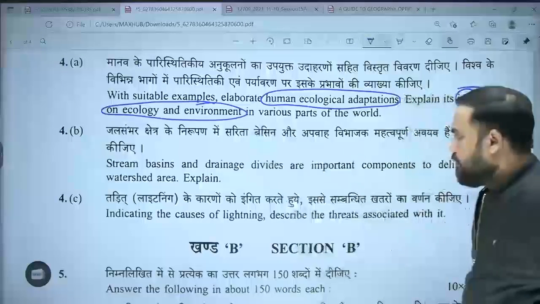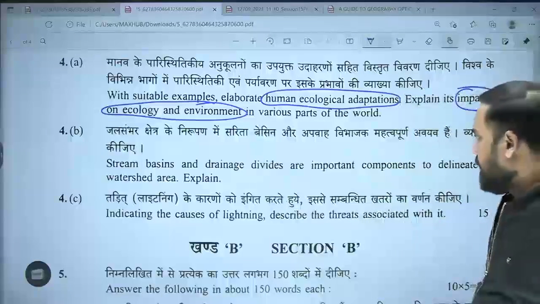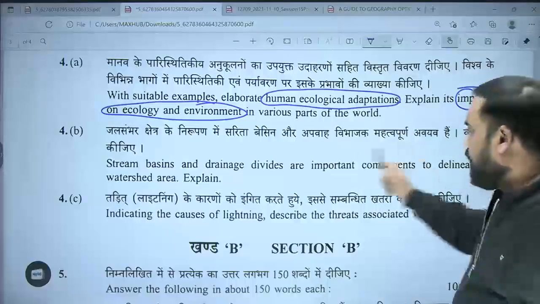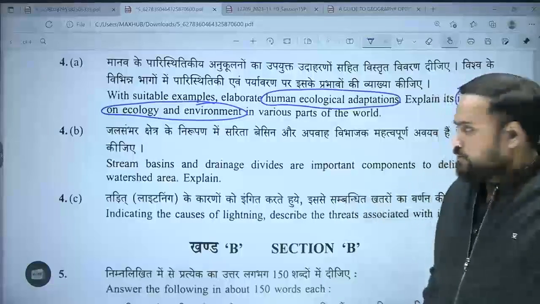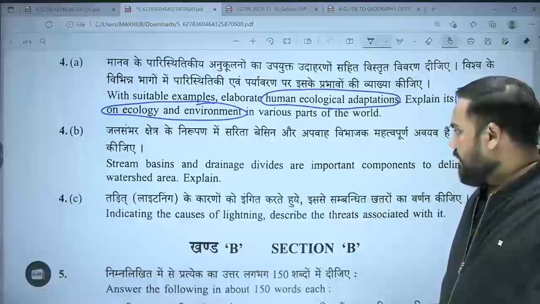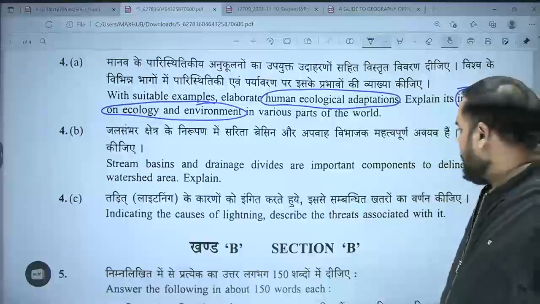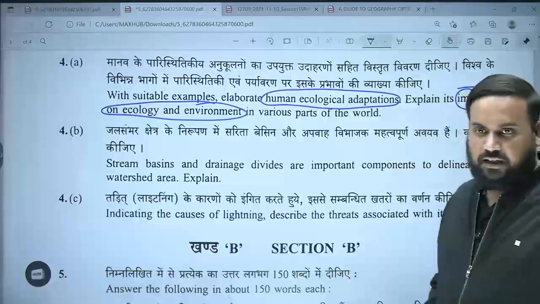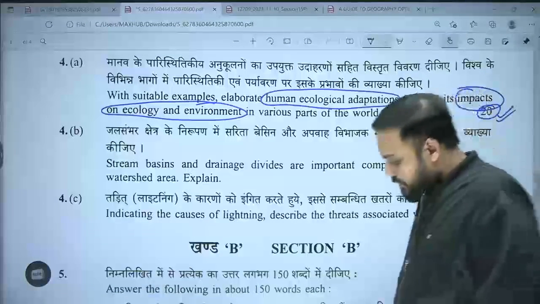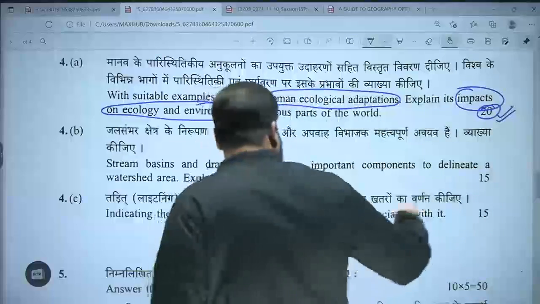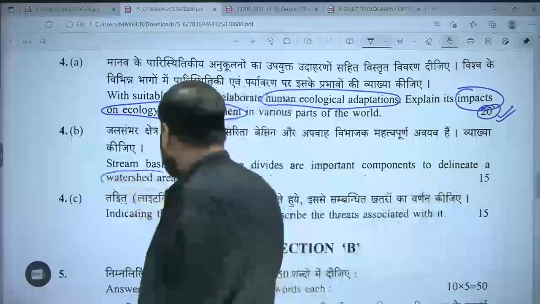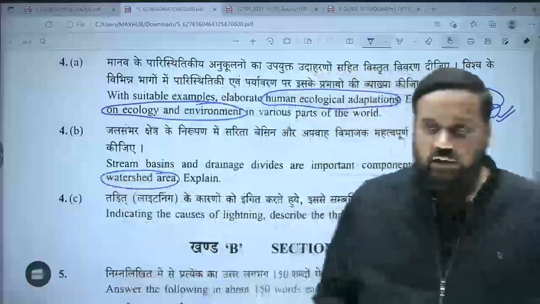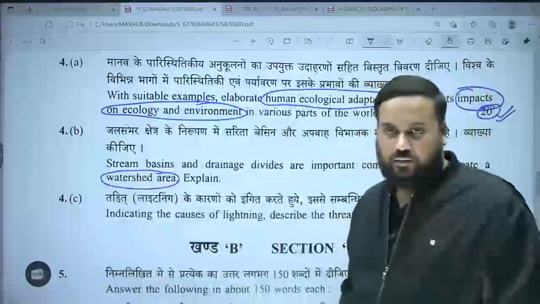But if I look at the other question: stream basins and drainage divides are important components to delineate a watershed area. Explain. Now, if I think about this watershed area, I know that a watershed is basically what? Is it a planning region? Yes, it is a planning region.